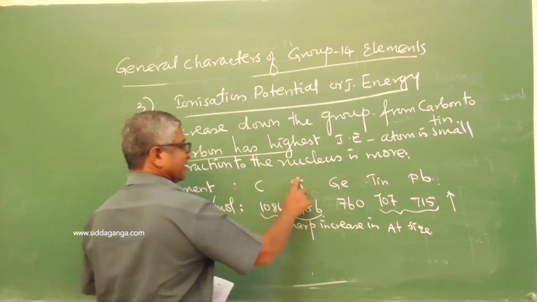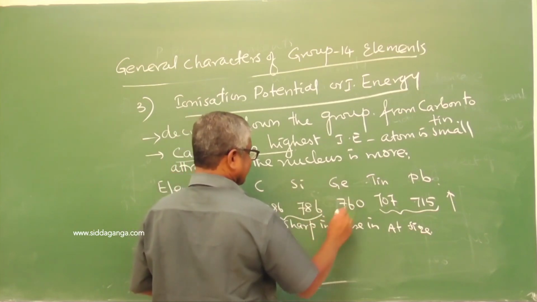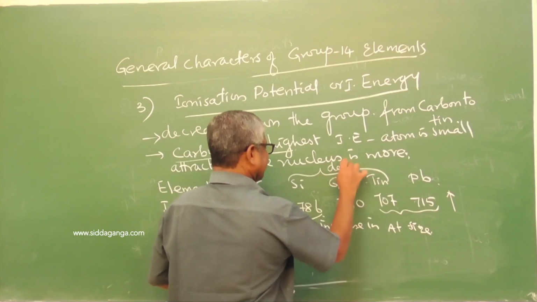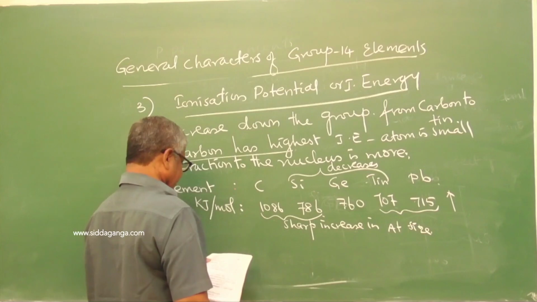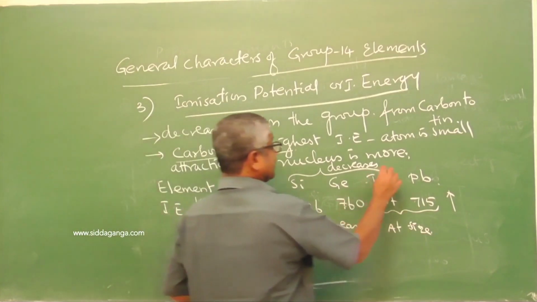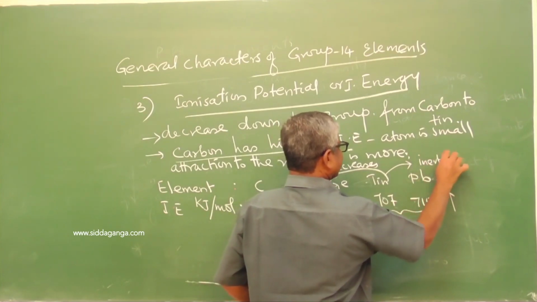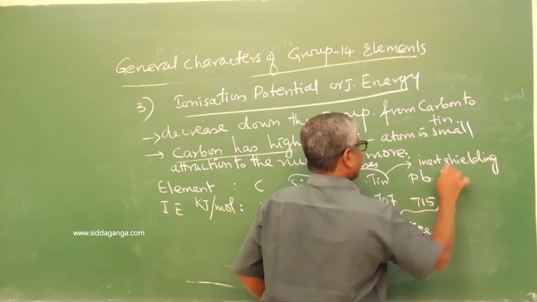Silicon to tin slightly decreases due to the inert shielding effect.